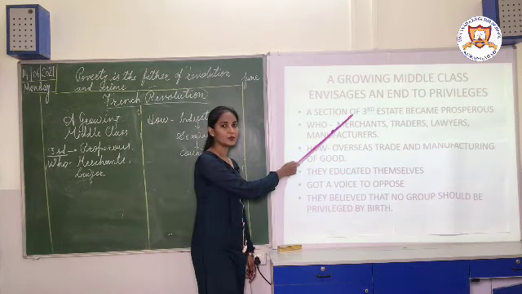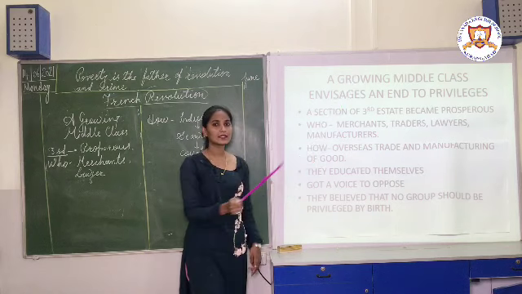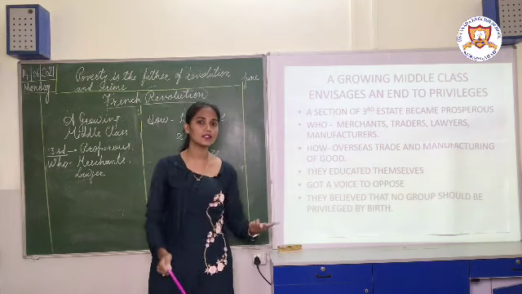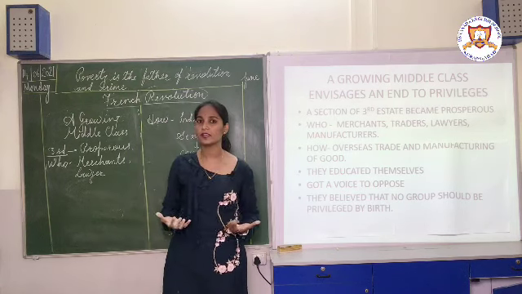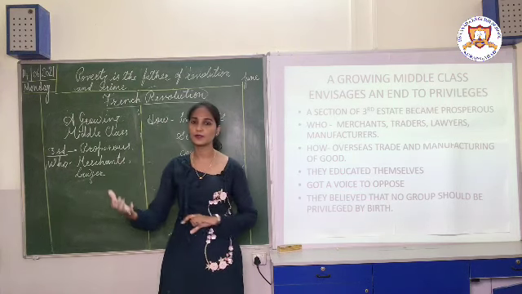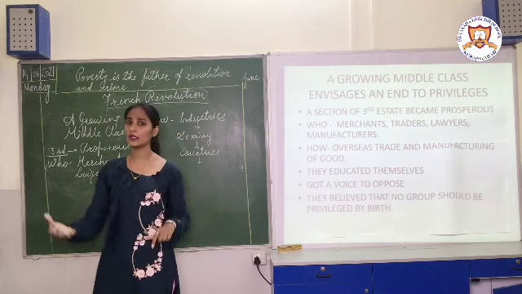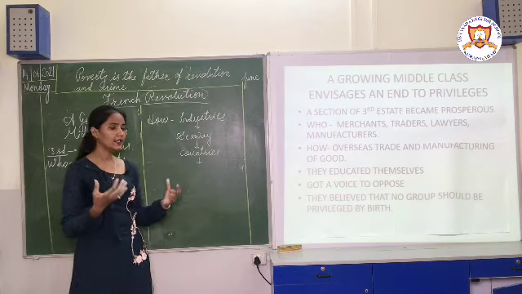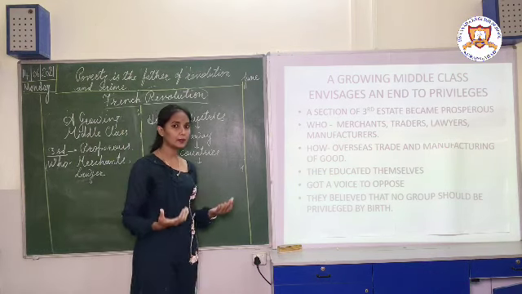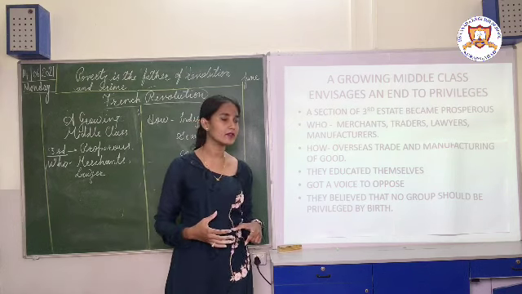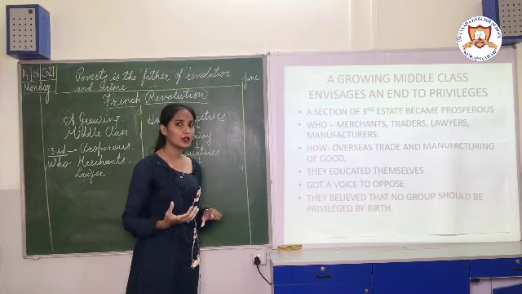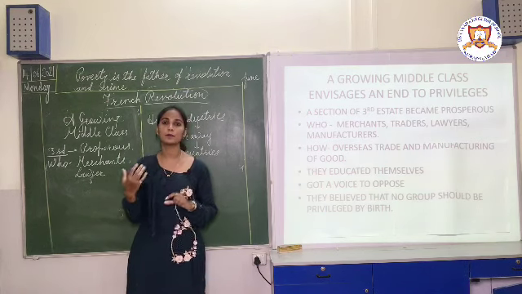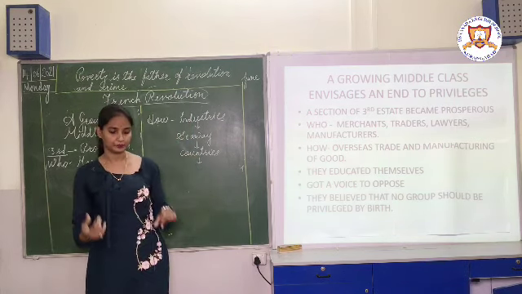The growing middle class was from the third estate. Few people started becoming prosperous. What was the reason? Because they started establishing industries. Whatever goods they were getting from that industry, they were transporting to other countries by using seaways. In this way they became prosperous, and when they became prosperous, they educated themselves, and when they educated themselves, they got a voice against the privileges which people were enjoying by birth.